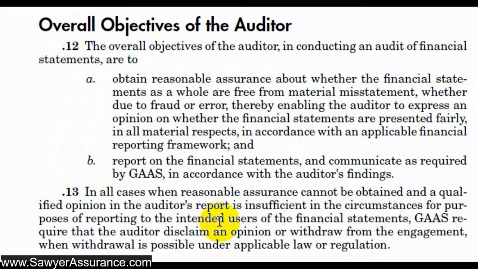And finally, if the auditor was not able to obtain reasonable assurance on the financial statements, he might disclaim an opinion or withdraw from the engagement. And this would mean that he was unable to get enough evidence to decide whether they are free from material misstatement or not. And in that case, he just doesn't make an opinion at all. And hopefully that comes about in very rare circumstances.